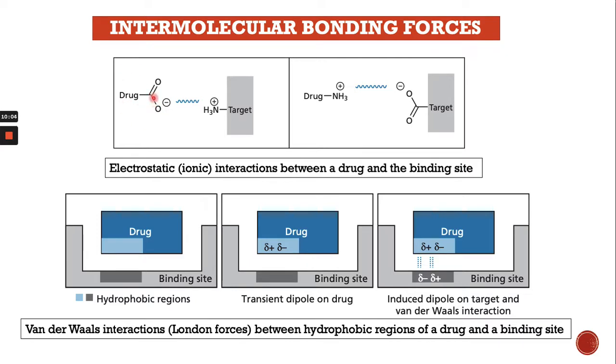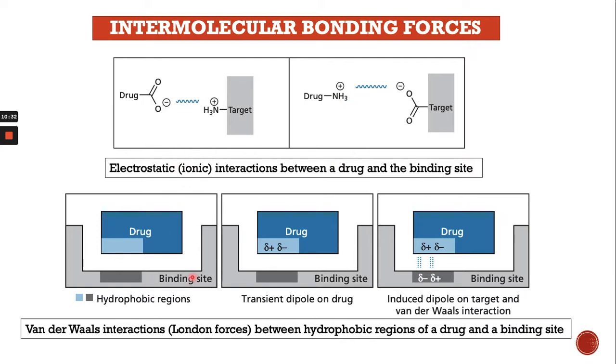The interaction of the drug with the drug target is through ionic interaction. There is a cation from the target and an anion from the drug, or the cation from the drug and the anion from the drug target. They bind through the electrostatic or ionic interaction.